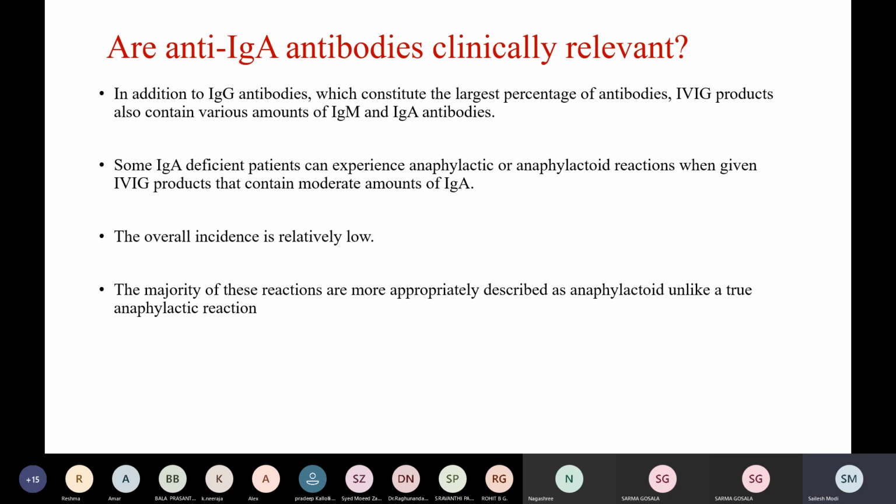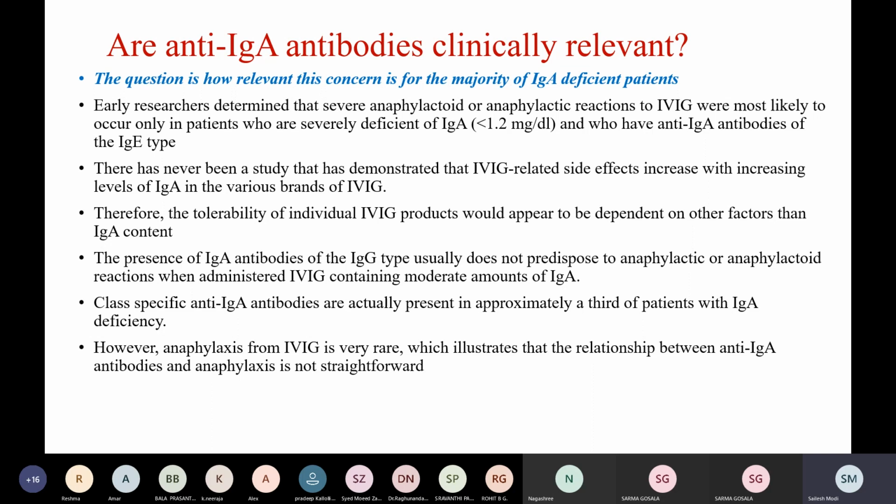In addition to IgG antibodies, which constitute the largest percentage of antibodies, IVIG products also contain various amounts of IgM and IgA. Some IgA deficient patients can experience anaphylactic or anaphylactoid reactions when these products are given. The overall incidence, however, is very low. The majority of these reactions are more appropriately described as anaphylactoid, unlike a true anaphylactic reaction. The question is how relevant this concern is for the majority of IgA deficient patients.